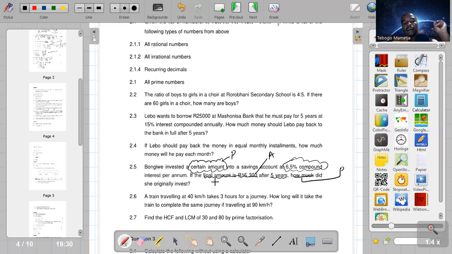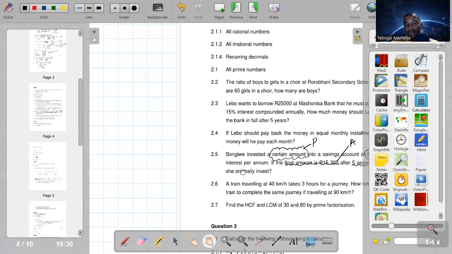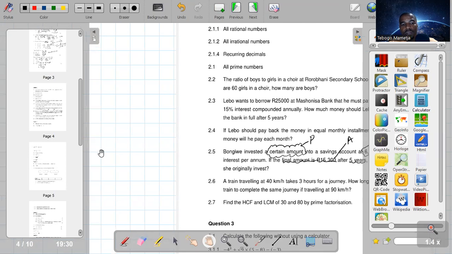So they want the principal amount using the formula for accumulated amount of compound interest. We use the very same formula, which is: accumulated amount equals principal amount times (1 plus r over 100) to the power t.